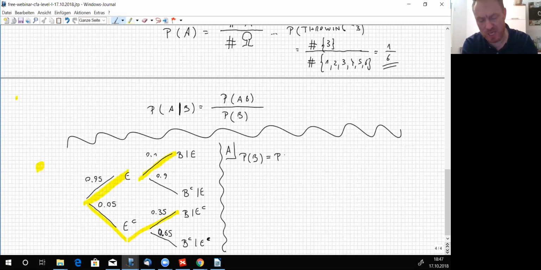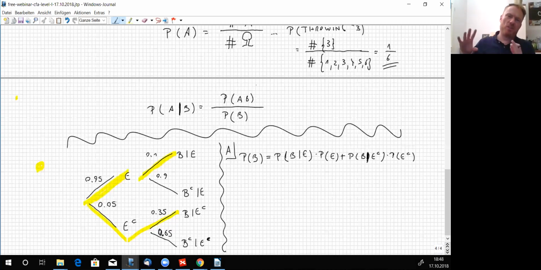Meaning P of B is equal to P of B given E happened first, multiplied by the probability of E having happened first, plus the second way, the probability of B happening if the other prerequisite, non-E, the complement of E, has happened first, multiplied by the probability of that prerequisite.